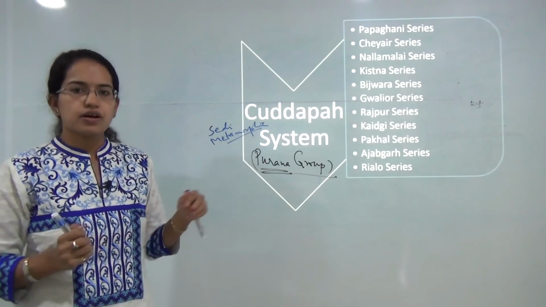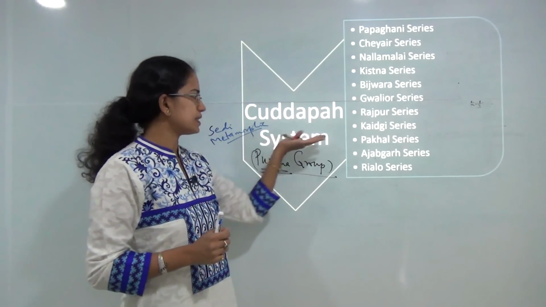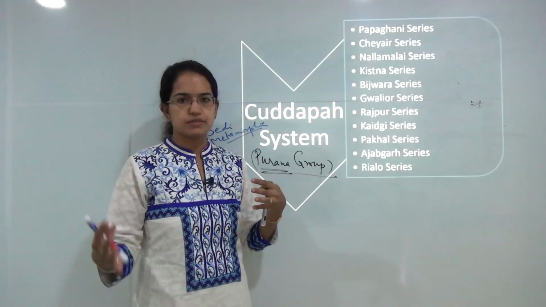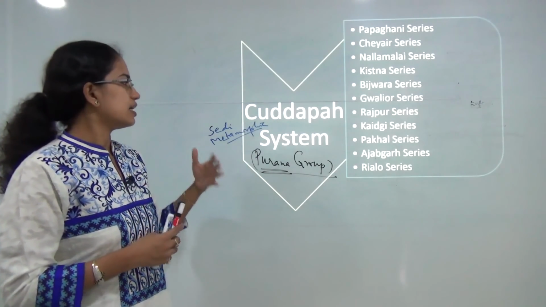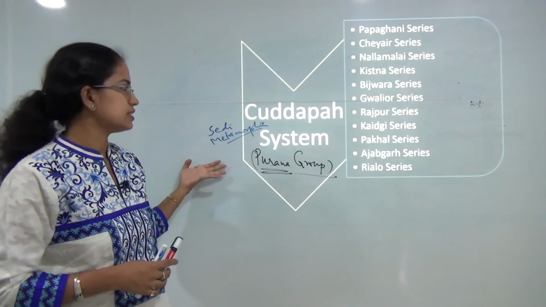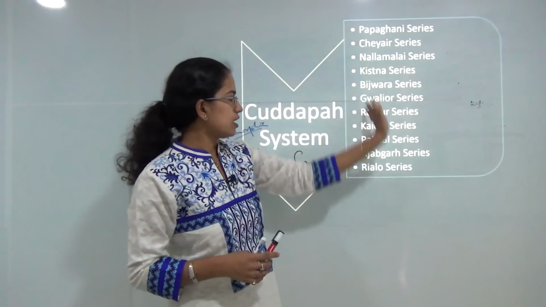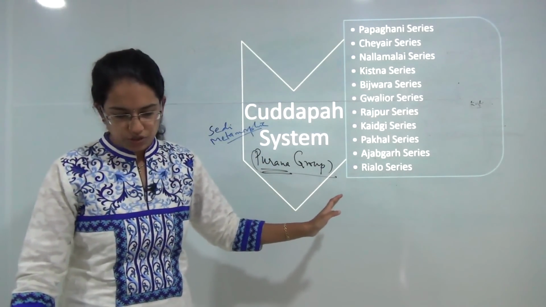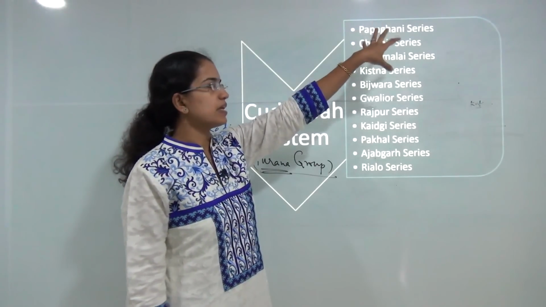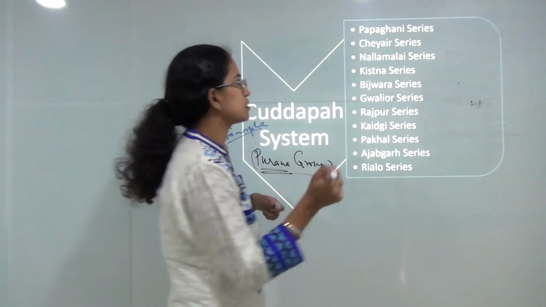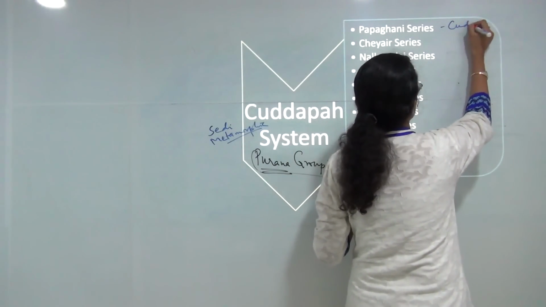Then you have lots of minerals that are present under Cuddapah system. You have asbestos, mica, manganese are some of the prevalent minerals in this system. Now we will be talking about these series one by one. So you have Papagni. Papagni is the major center of the series, that is the Cuddapah itself in the Andhra Pradesh region.